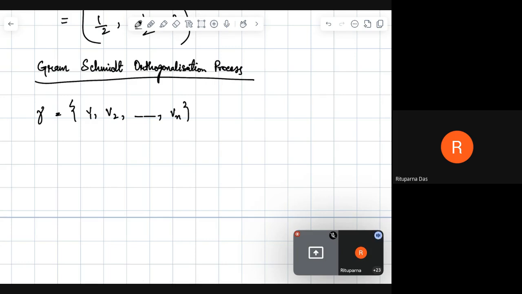This is not an orthonormal basis, and we want to find an orthonormal basis for V from gamma.